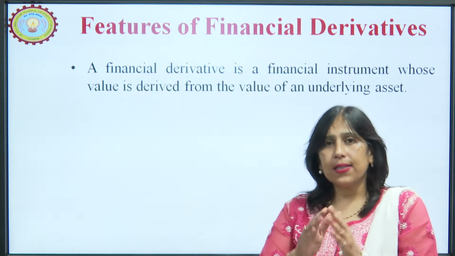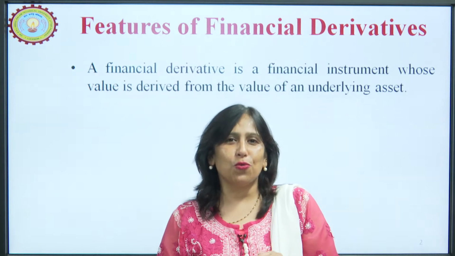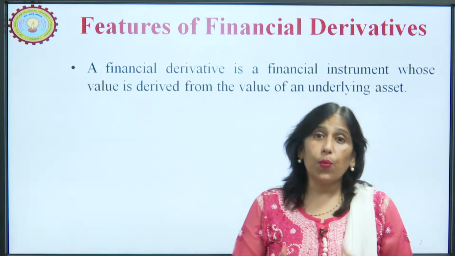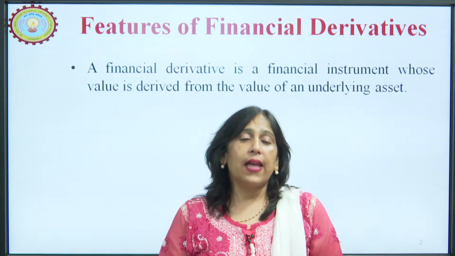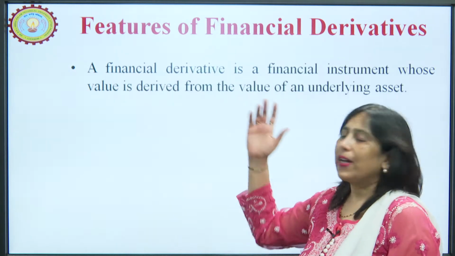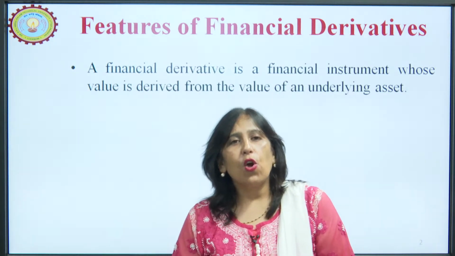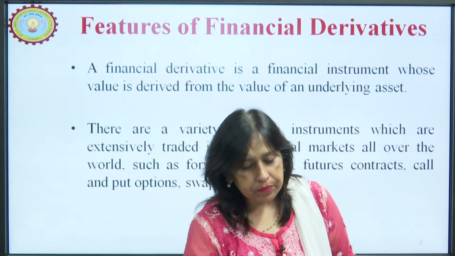Now, when the underlying asset is a financial instrument, meaning it can be an equity share, a bond, or a debenture, then we are talking about a financial derivative. So, a financial derivative is a financial instrument whose value is derived from the value of the underlying asset.